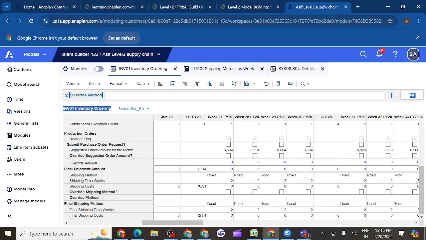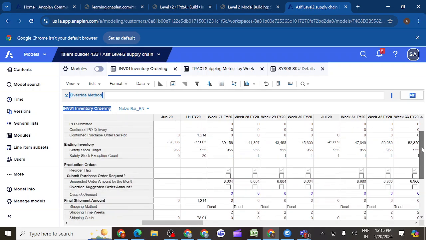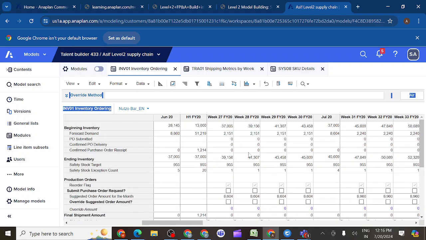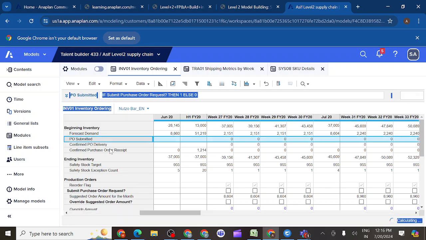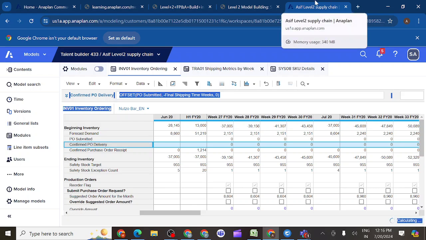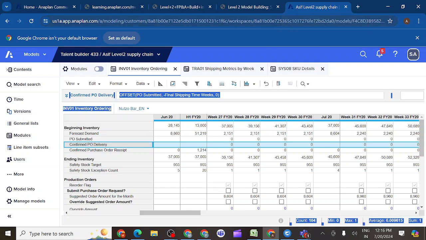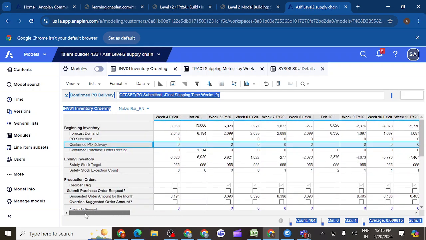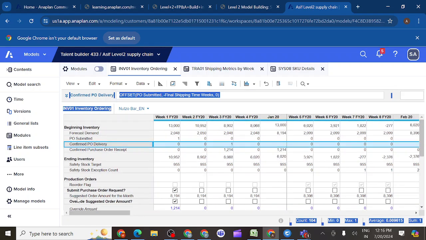So what are the two line items we should check here? Confirm PO submitted and confirm PO delivery. Confirm PO delivery and this, is it correct?